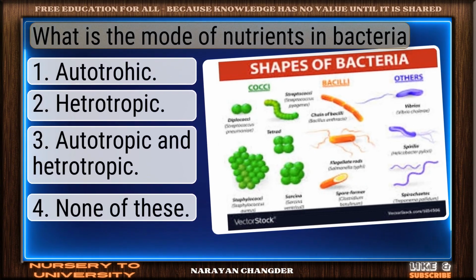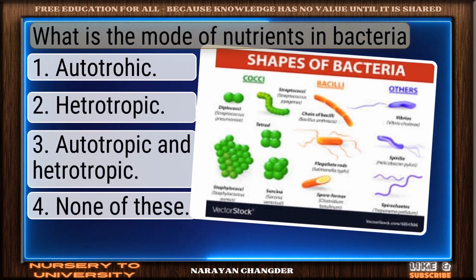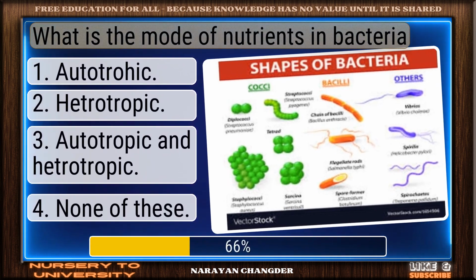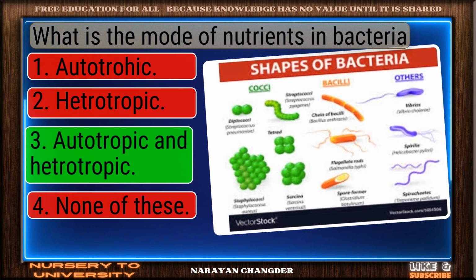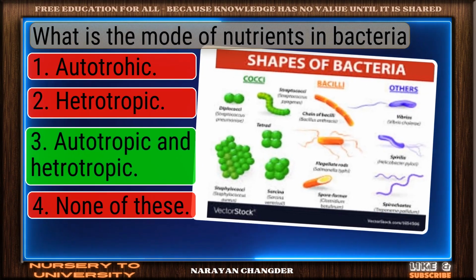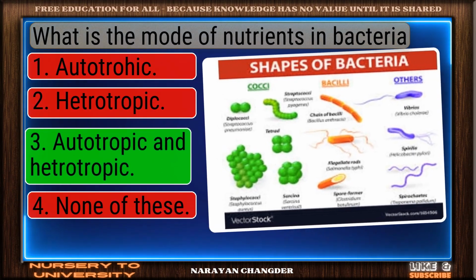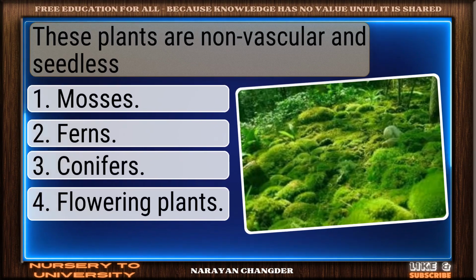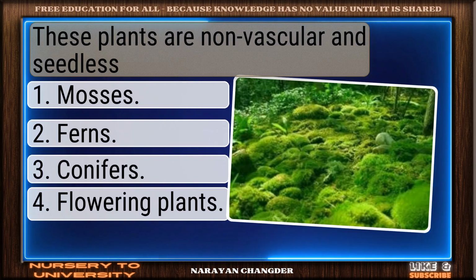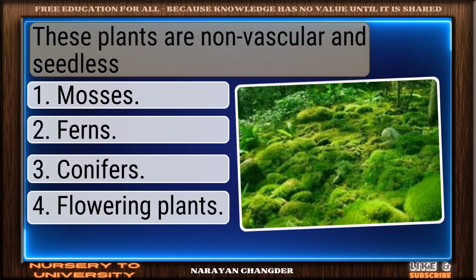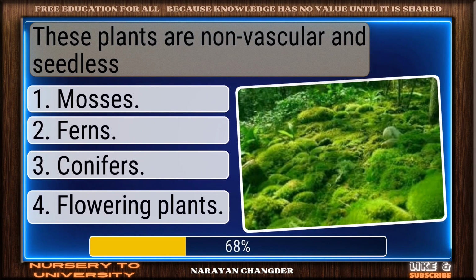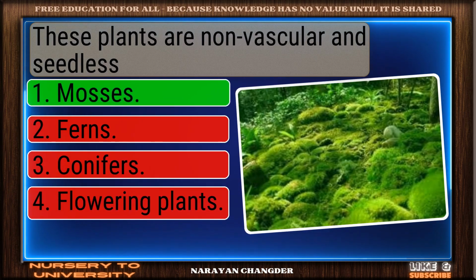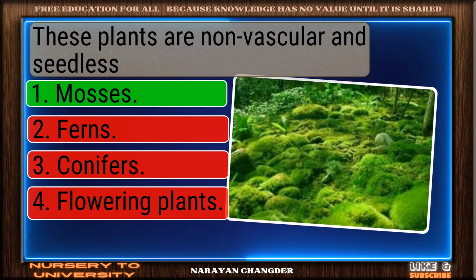Question number 26. What is the mode of nutrition in bacteria? Sharp thinking. Autotrophic and heterotrophic is the right choice. Question number 27. These plants are non-vascular and seedless. Nice work. You chose mosses and it is correct.